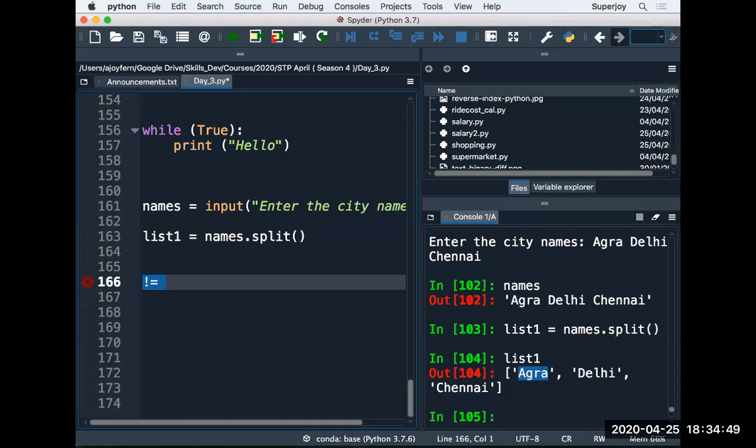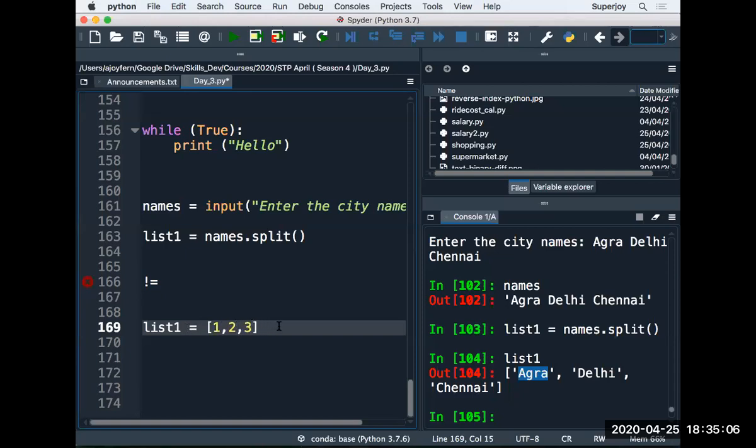Sanjana Panisetti is saying, sir, how we can combine 2 lists, list 1 and list 2. So in that case, what you can do, Sanjana, let's say list 1 is equal to 1, 2, 3. This is your list. And then you have list 2, which is 4, 5, 6.